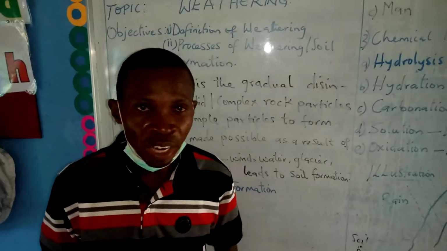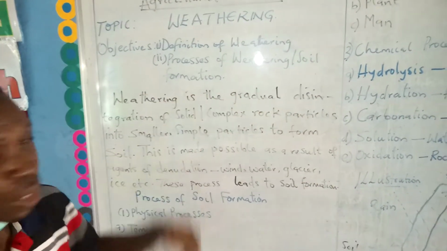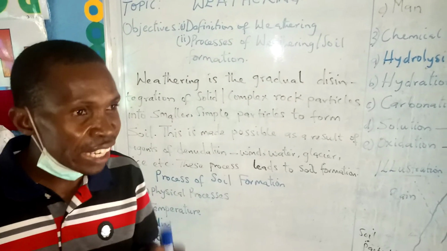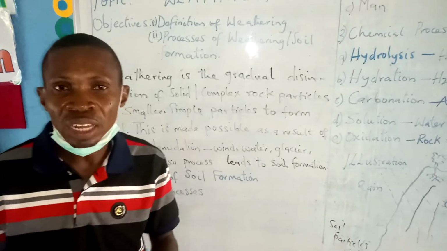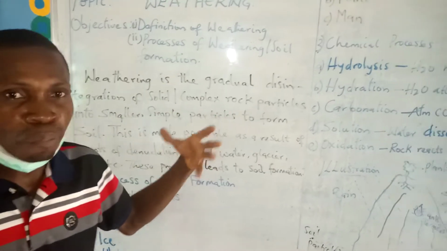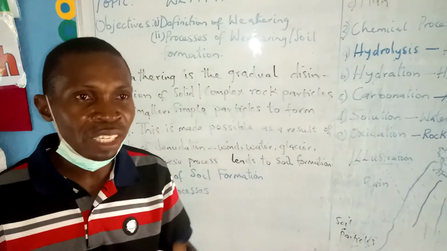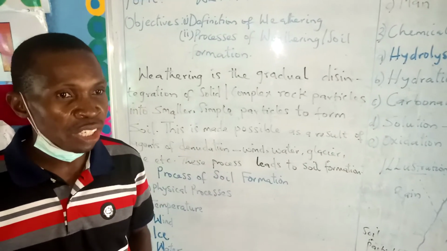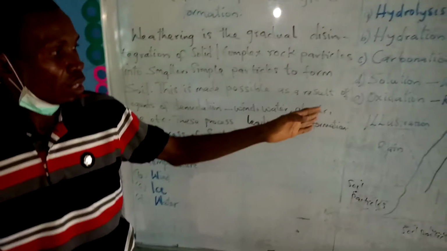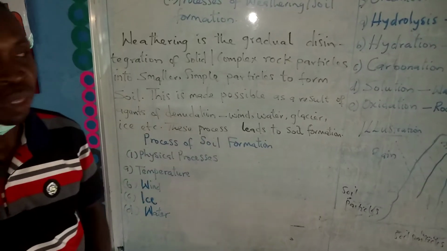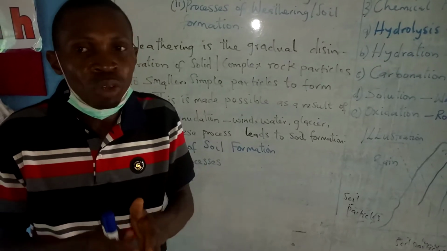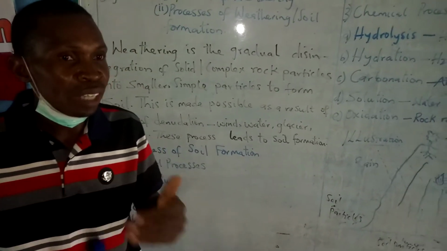Processes of weathering. Now, what is weathering? Weathering is the gradual disintegration of solid rocks or complex rocks into simpler, smaller particles to form what? Soil. You can see that right away. And this is made possible as a result of what we call agents of denudation. What did I say? Agents of denudation. When you mention them, you have them as wind, water, glacier, ice, etc. You can as well refer to them as agents of erosion, things that cause what?